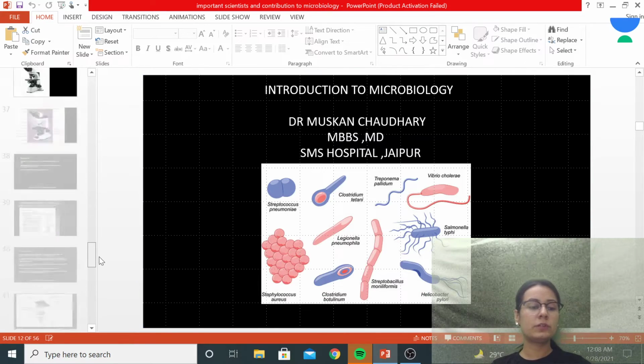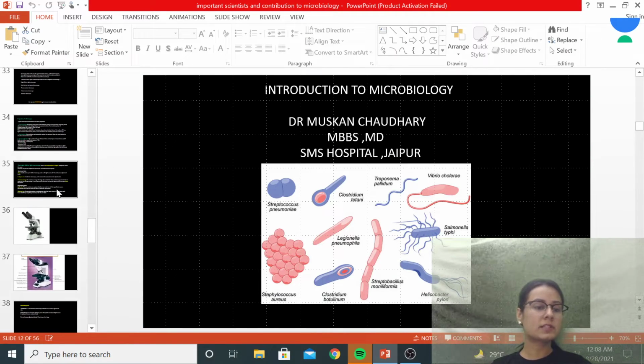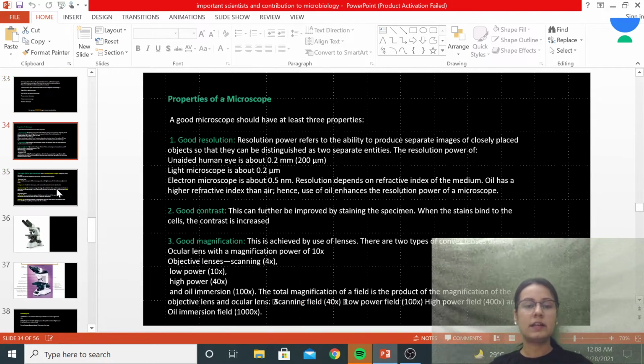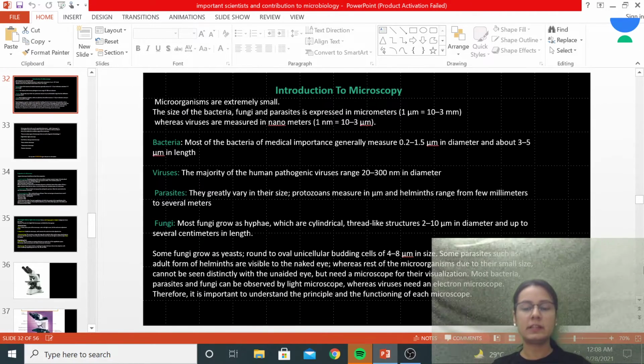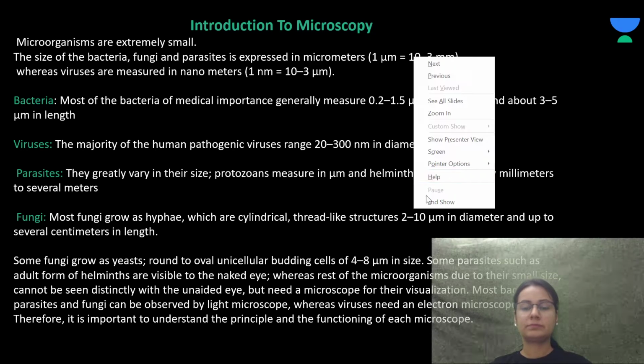Now, moving to today's topic. Today's topic is a small little one, that is the microscope. We'll read a little about the microscope.